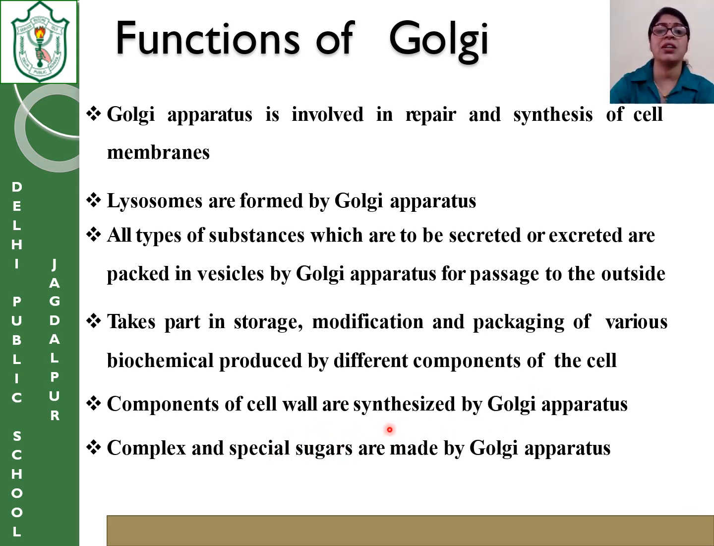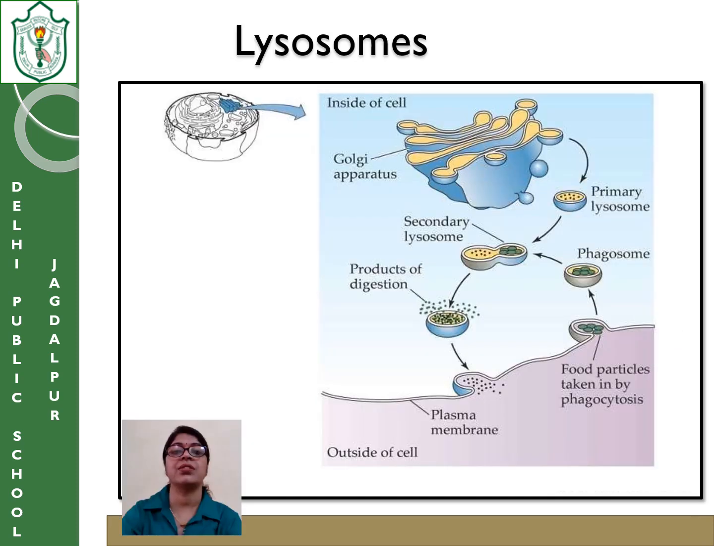Components of the cell wall are synthesized by the Golgi apparatus. Even in the plant cell, the components needed for the repair and synthesis of the cell wall are also made by the Golgi apparatus. Special complex sugars are made by the Golgi apparatus. Some of the sugars needed for different functions are also made by the Golgi apparatus. So these were the functions of the Golgi apparatus.